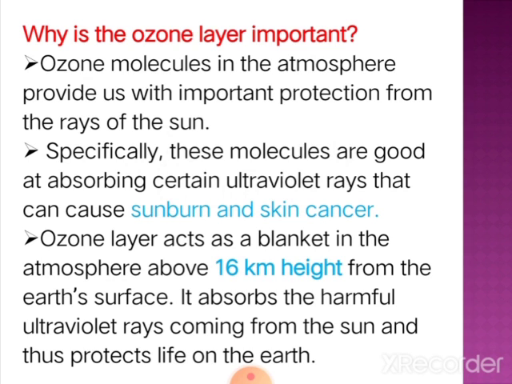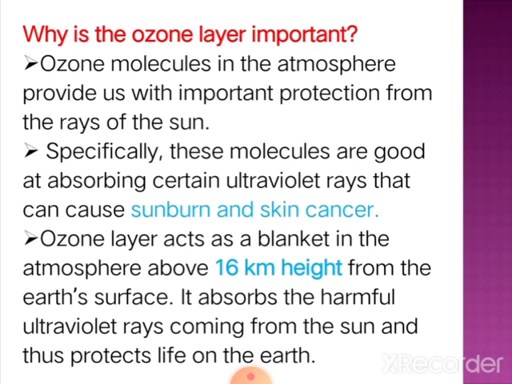Otherwise, most of us would suffer from sunburn, red patches on the skin, skin cancer, or other severe diseases if ultraviolet radiation came in contact with the skin or body of human beings.